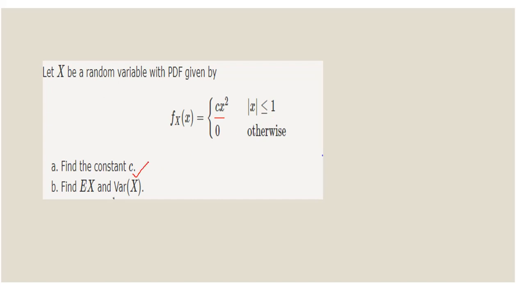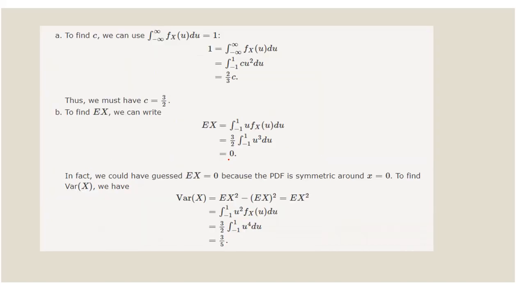First we need to find the constant. How can we find the constant? Here the total probability is equal to 1, so we apply the integral from -1 to 1 of c x square. See, this is the solution: integrating from -1 to 1, you get the c value. Once you get the c value, you can find the expectation by integrating this function. The variance is also found the same way. Thank you for watching.